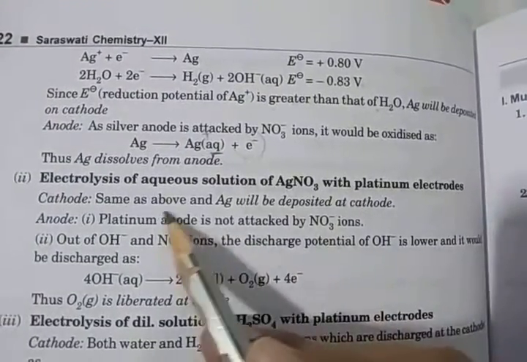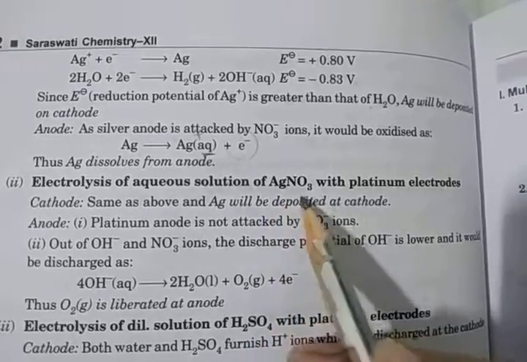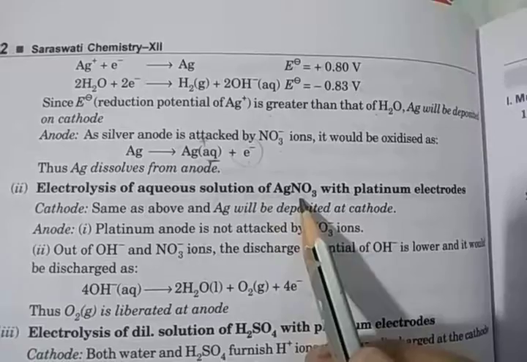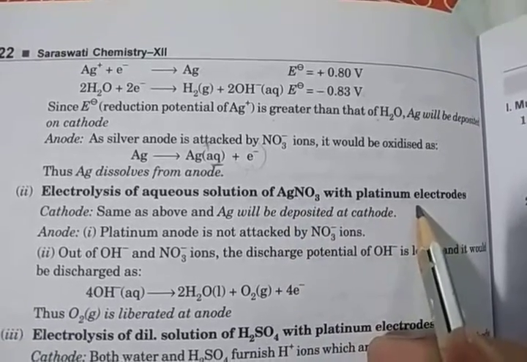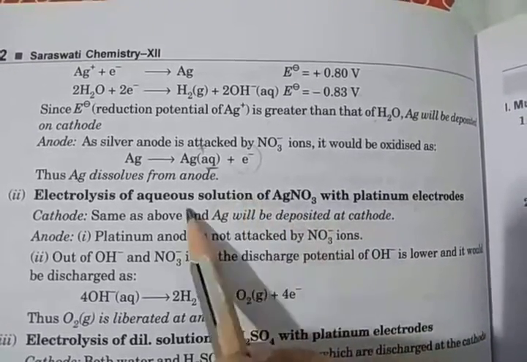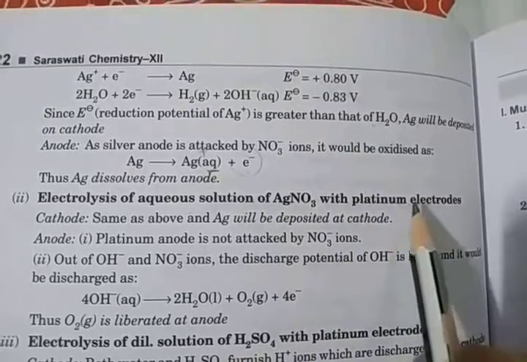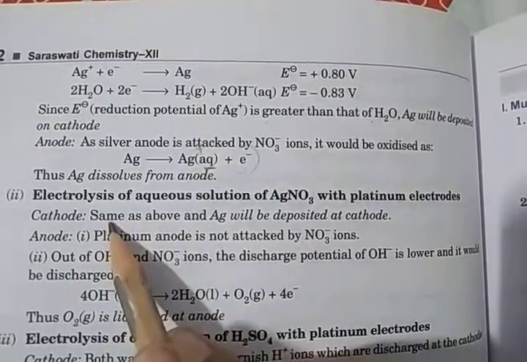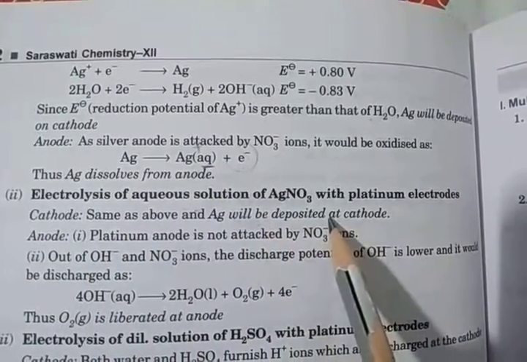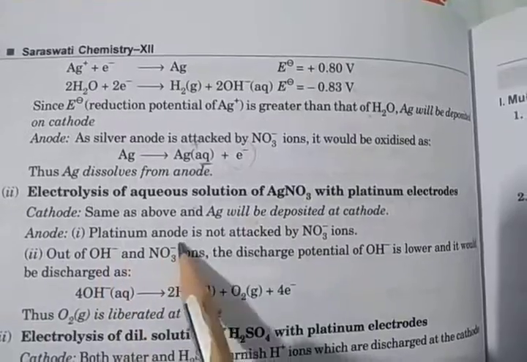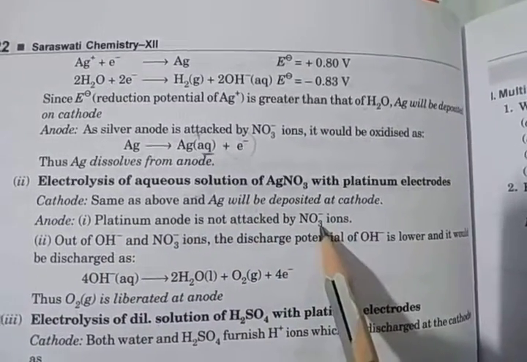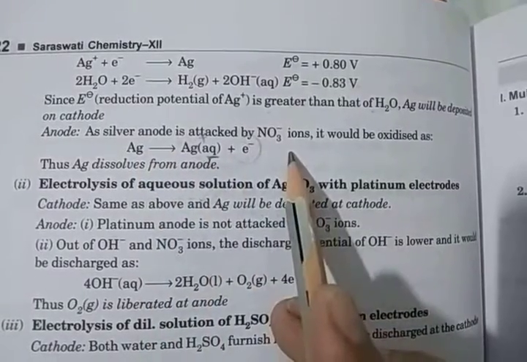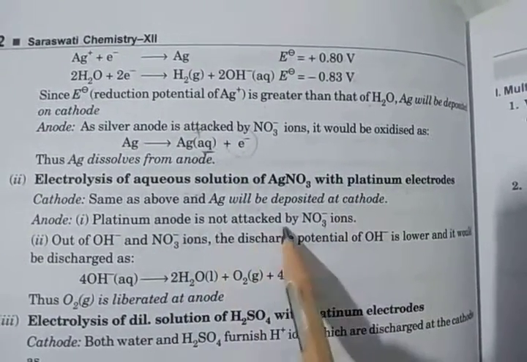Next one is electrolysis of the aqueous solution of AgNO3 with platinum electrode. That means we take an aqueous solution of AgNO3 and dip platinum electrodes in it. Whenever we take platinum electrode, you already know platinum is inert. So the cathode is the same as above, Ag will deposit at the cathode, and at the anode, the platinum anode is not attacked by the nitrate ion.